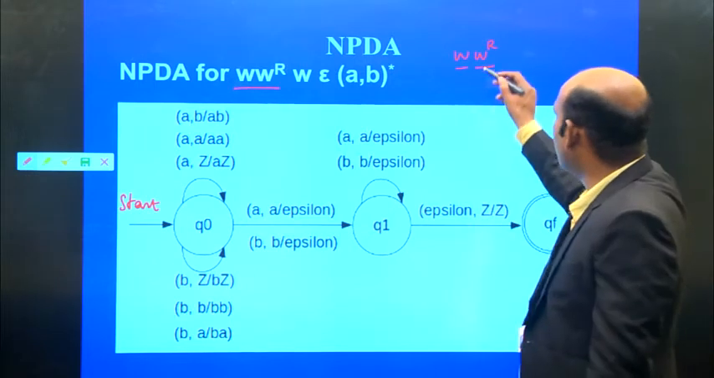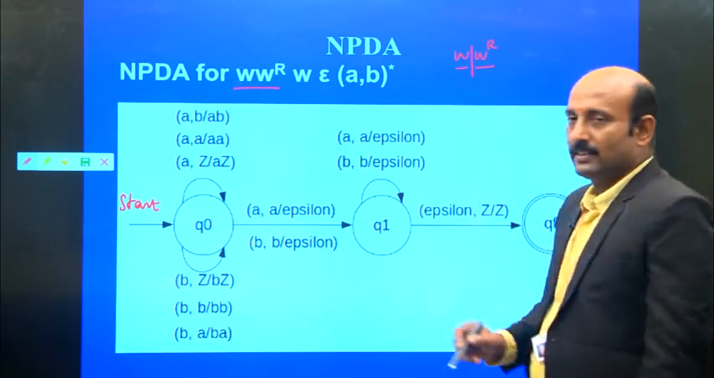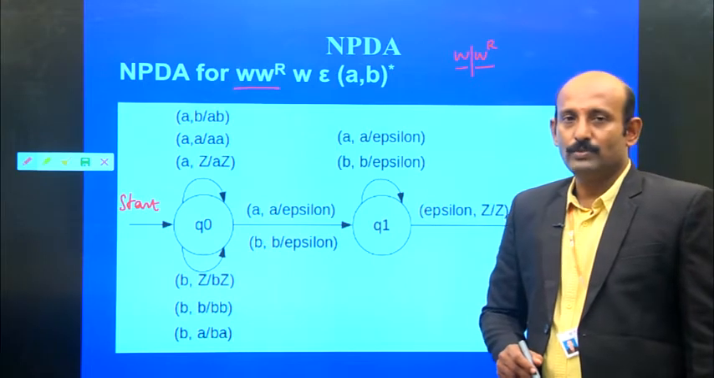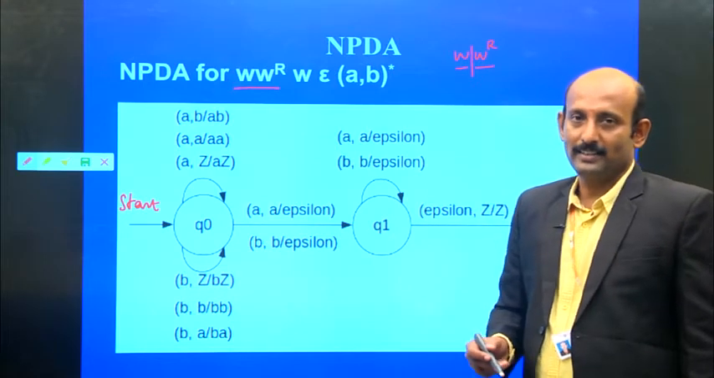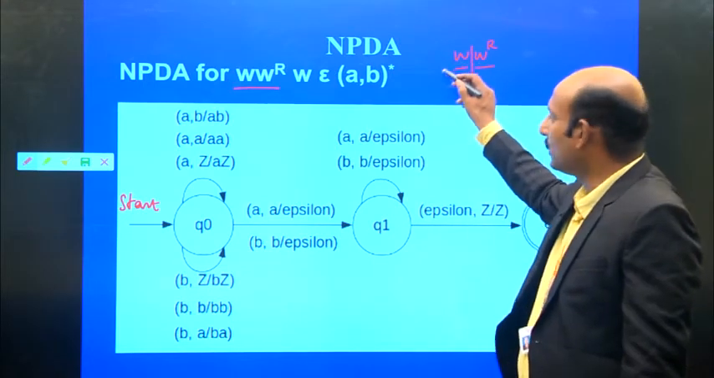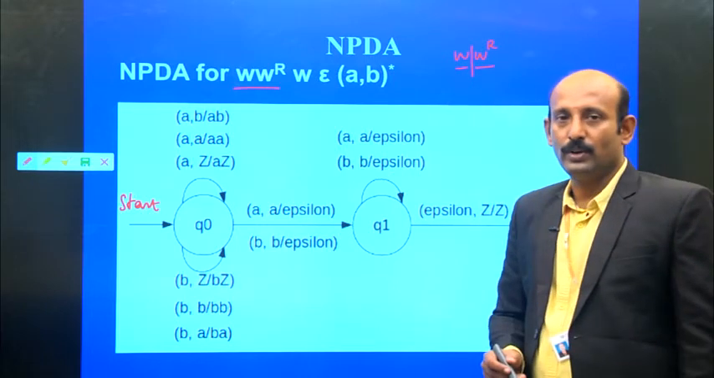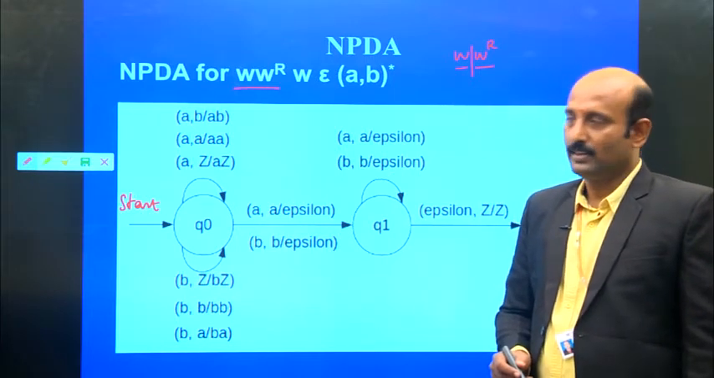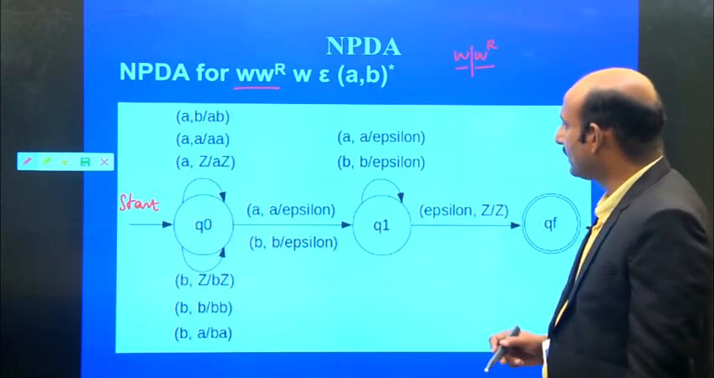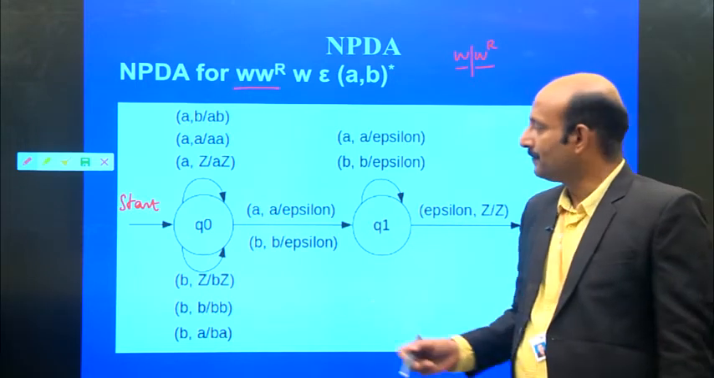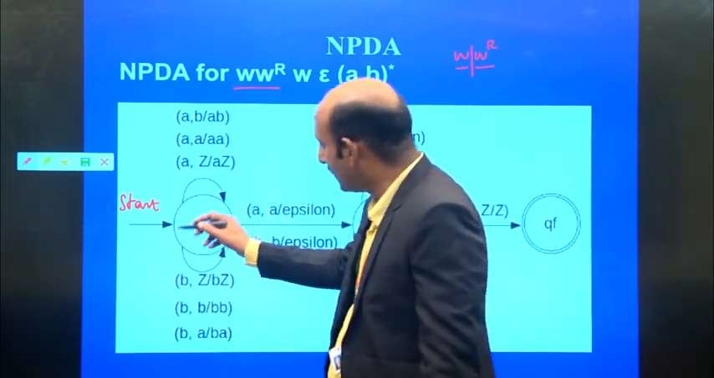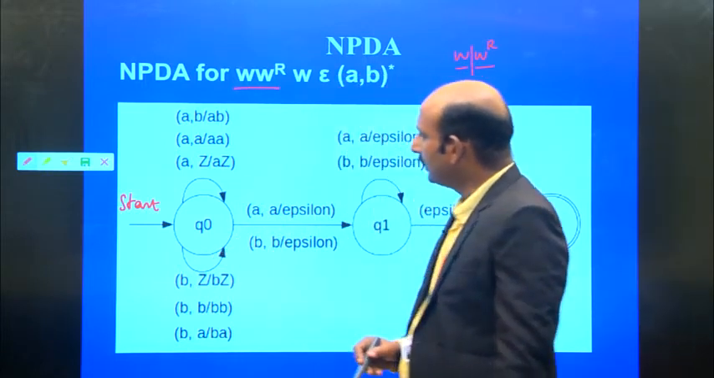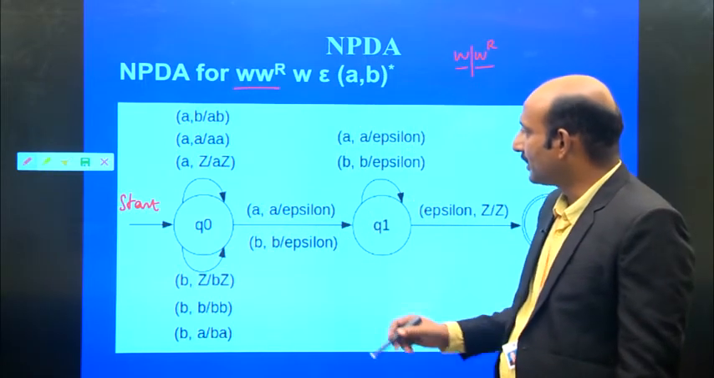In between, we have to find how we can make a center point here: what is the string W and what is the string W reverse. For that, we will discuss some examples. Here we take the starting state as Q naught.